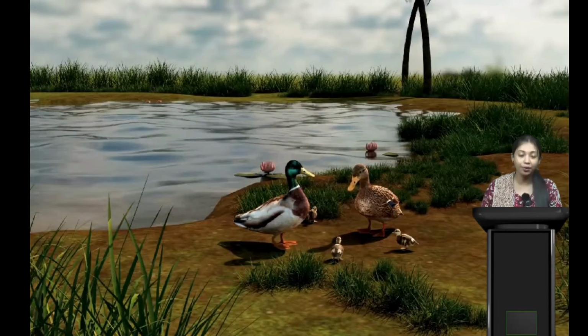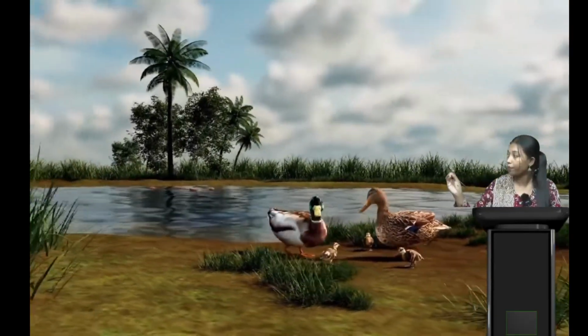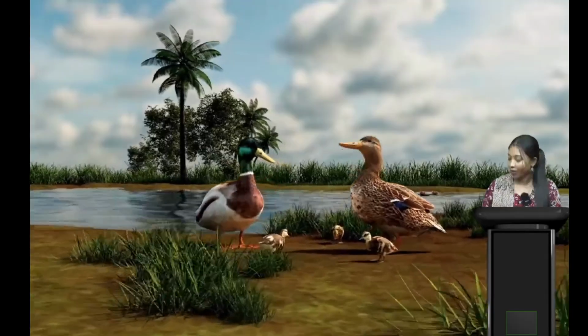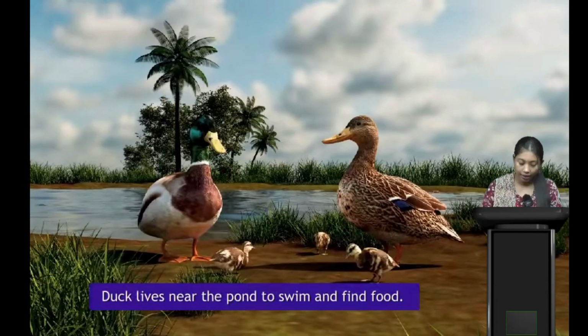Okay, now here what can we see on the screen? We can see two or three very beautiful ducks. Okay, and we can see there are small baby ducks also, isn't it? Here it's saying that ducks live near the pond to swim and find food. Since they are living beings also, like us only, they are living beings.